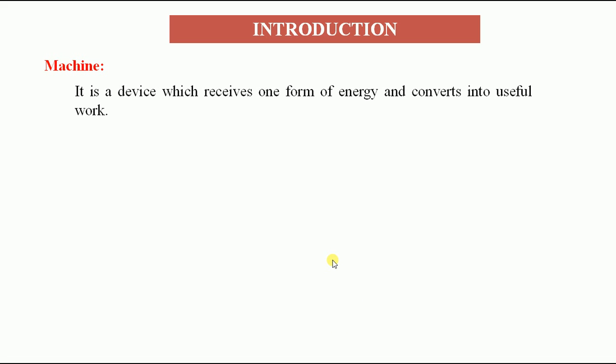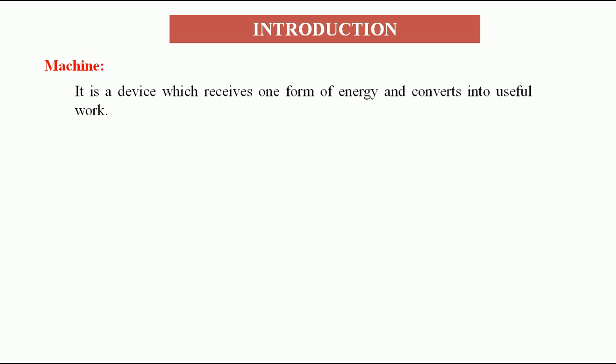Otherwise, before that we try to define a machine. How can we define a machine? Here we are going to study kinematics of machinery. Machinery means it is machine only. So a machine is a device which receives one form of energy and converts it into useful work. So any device, if it is able to convert one form of available energy into our required useful work, can be called a machine.